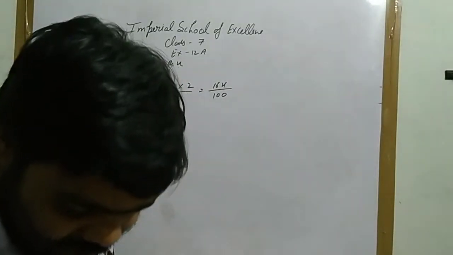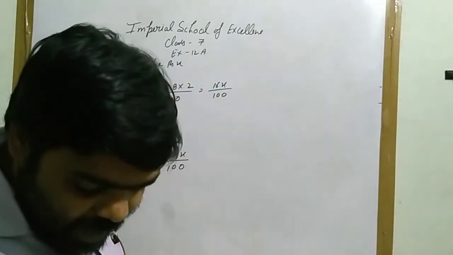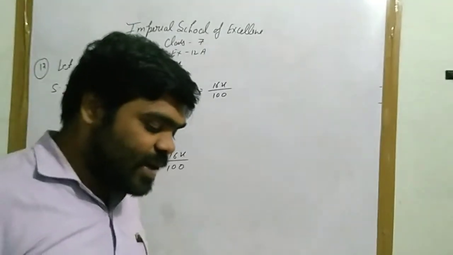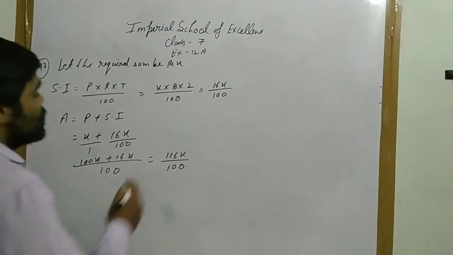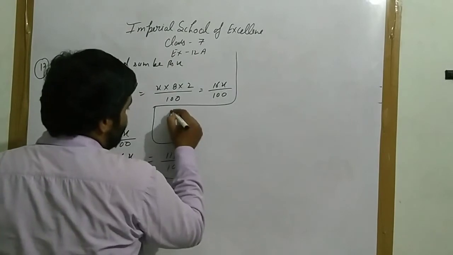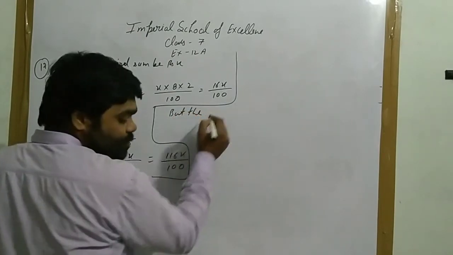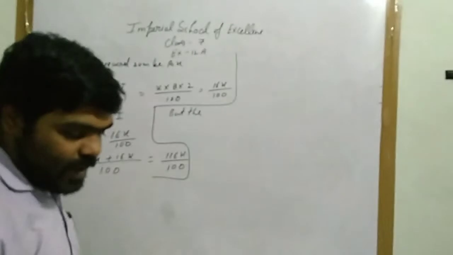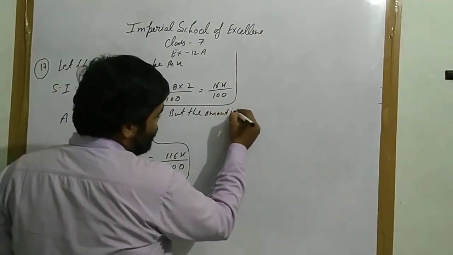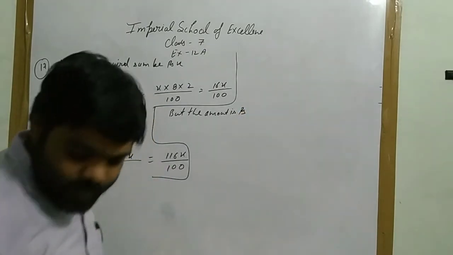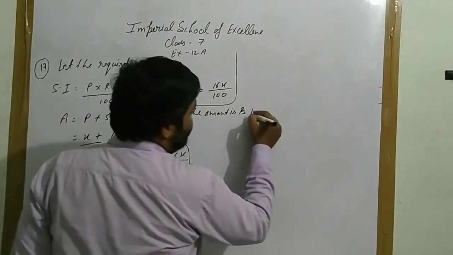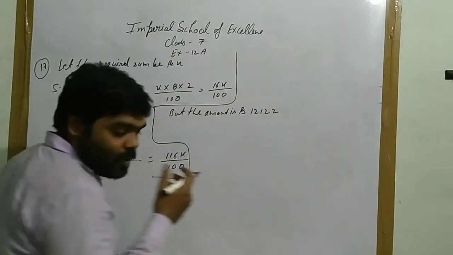The question is saying, what will it amount to in 2 years 8 months at 9% per annum? The amount is rupees 12,122.